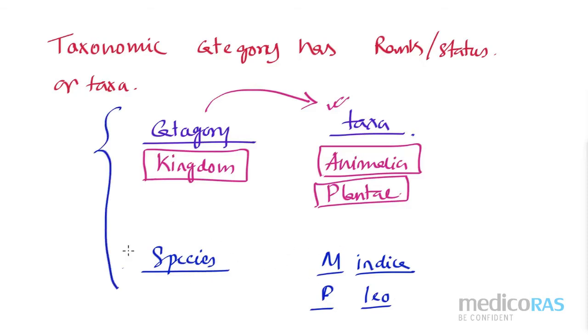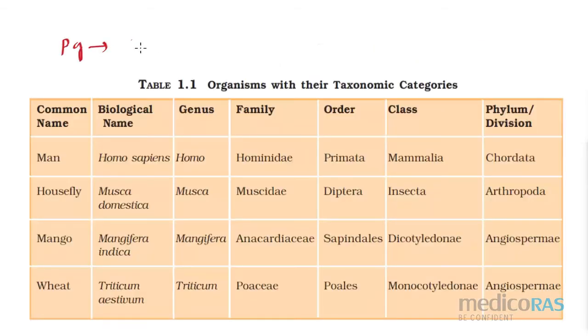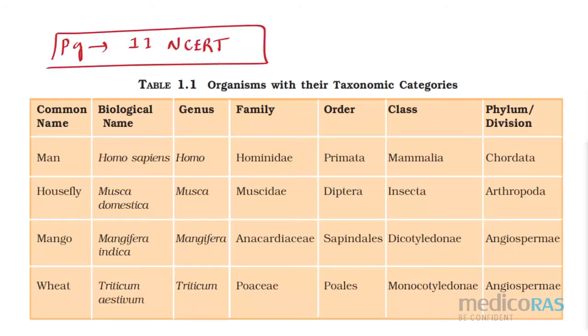Students have a confusion with this. So please remember what is category and what is taxa, and write it down so that in future also you will not have any problem with this. Please check page number 11 of the NCERT. One full table they have given.